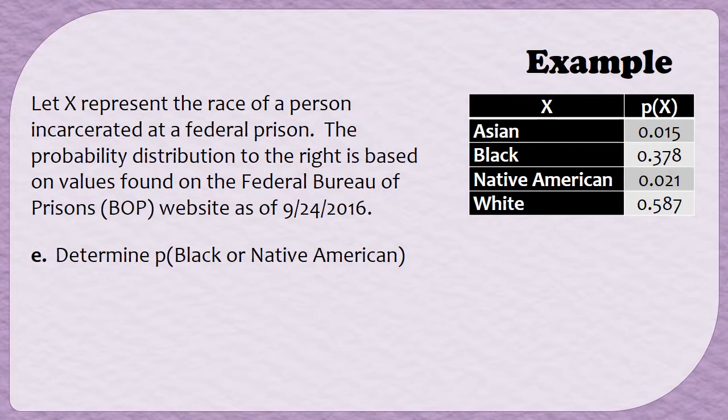Let's do one more example. So let's determine the probability that somebody from this group is Black or Native American. Since the events are being treated mutually exclusively, we can just add the probability that somebody is Black to the probability that somebody is Native American. In other words, we can just do 0.378 plus 0.021, and when we add those up, we end up with 0.399. And that's it. That's all we have to do.